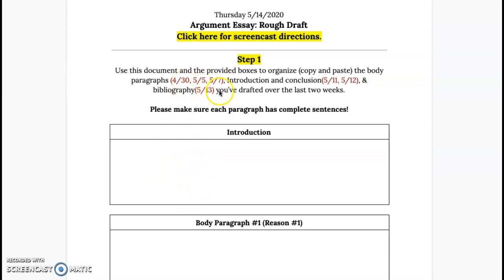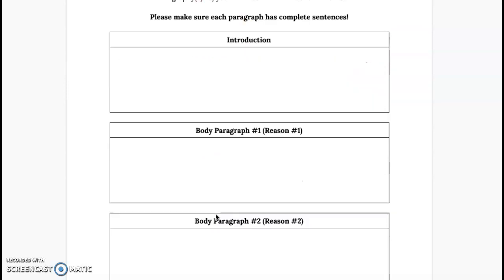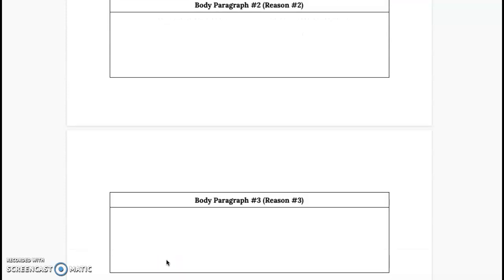4/30, 5/5, and 5/7 are the dates we did the body paragraphs. Those you should have already formed into paragraphs, so it's a much easier copy and paste, okay? So body paragraph 1, 2, and there's 3.